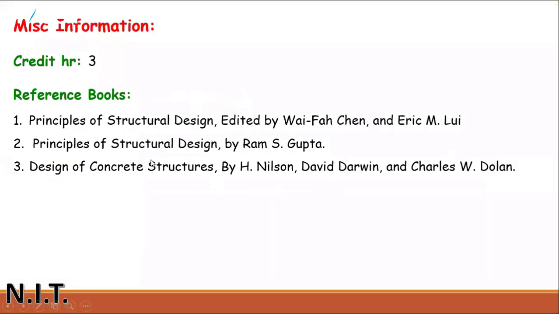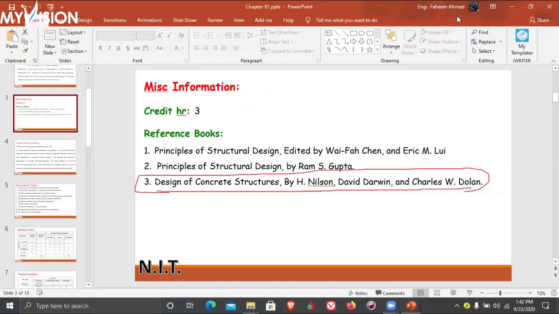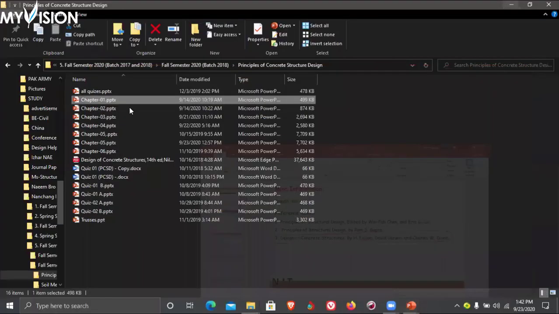Over here you can see chapter number 13 of the book Design of Concrete Structures by Nelson, David Darwin and Charles W. Dolan. You can find that table in chapter number 13.